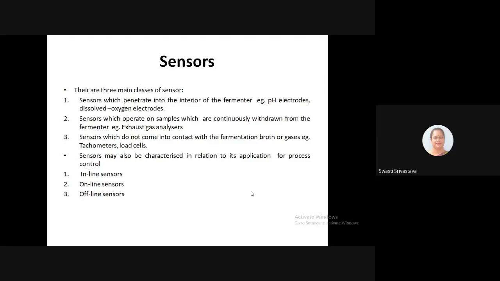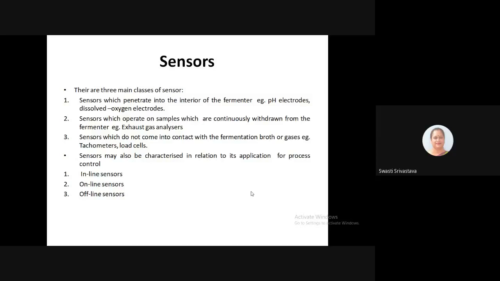Then the third kind of sensor is where the sensors do not come into contact with the fermentation broth or any kind of exhaust gases. Examples are tachometers or load cells.